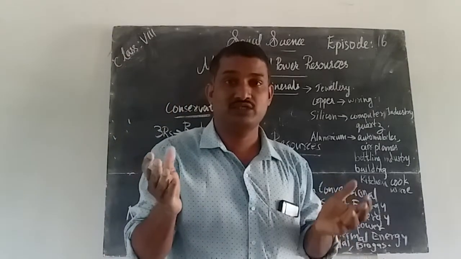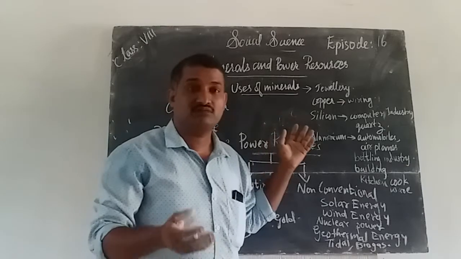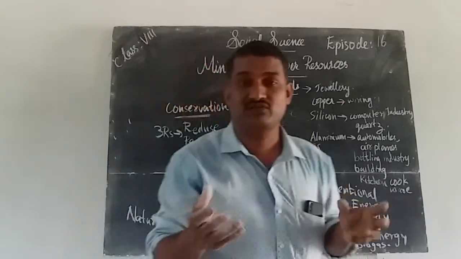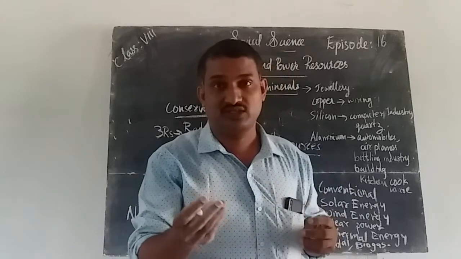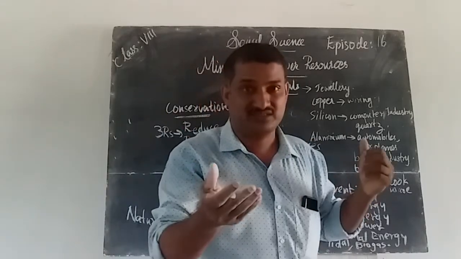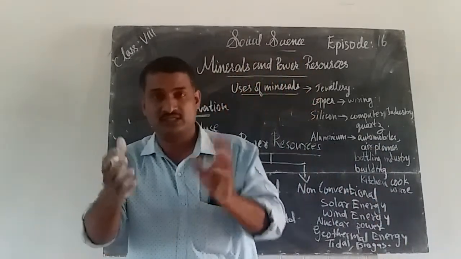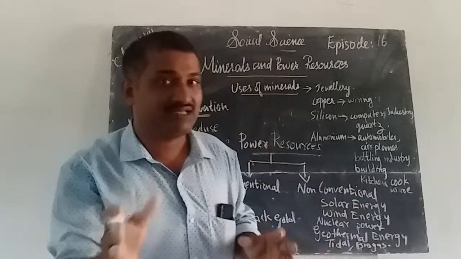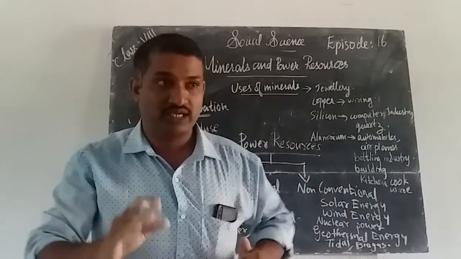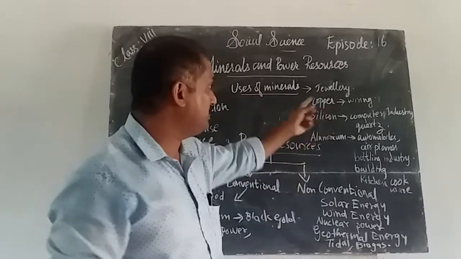Sometimes your parents may use ornaments. These ornaments are made of these kinds of minerals. Different minerals: gold, silver, then copper. All these kinds of things may be used as jewelry. Other than this, you know that diamond necklace and other things are all minerals. These minerals are very valuable and very precious. We can use these minerals as jewelry.